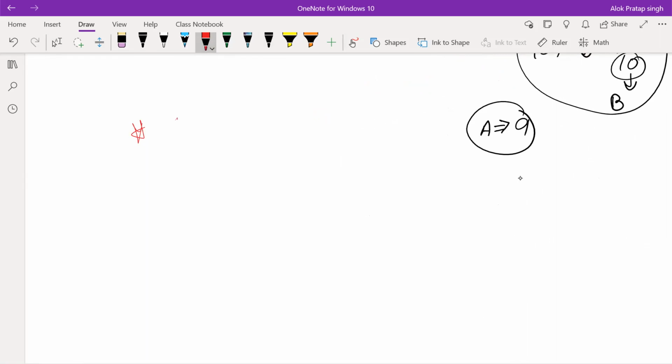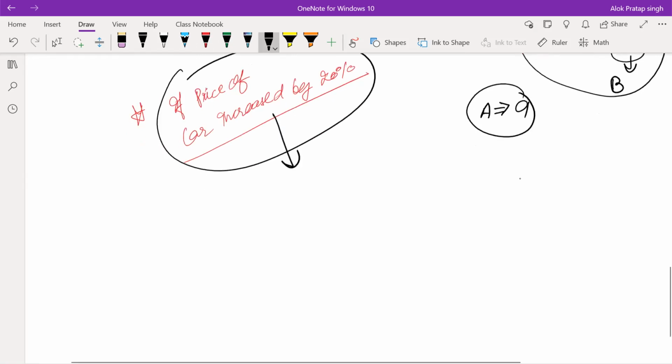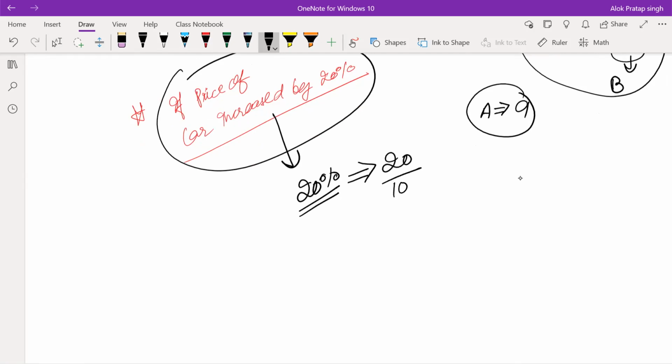In the same manner, if I give one more statement to understand, if the price of a car increased by 20%, then we have to first understand how we can decode this into the simplest manner. The percentage value which is given is 20%, right? Then it is saying that the price of the car is increased by 20%. Let's write it as a fraction: 20 by 100, which is equal to 1 by 5.